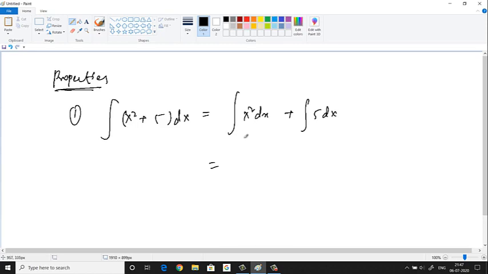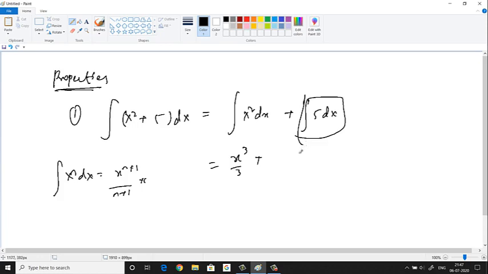Now one by one again we'll see how to integrate this. So what is the integration of x square dx? Just now we saw the formula. x to the power n dx is what? x to the power n plus 1 by n plus 1 plus c, right? So what is n here? 2. So directly I'll write 2 plus 1, 3, divided by 3. So integration is over. This constant I'll put in the end, only after integrating all of them. How do we integrate this?